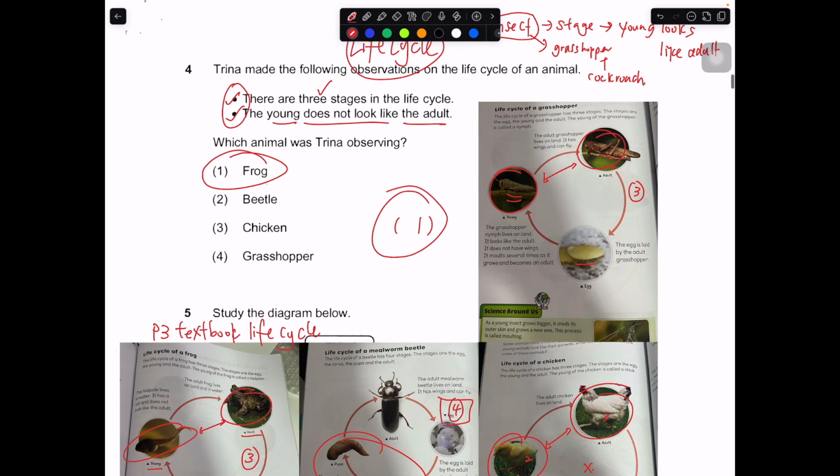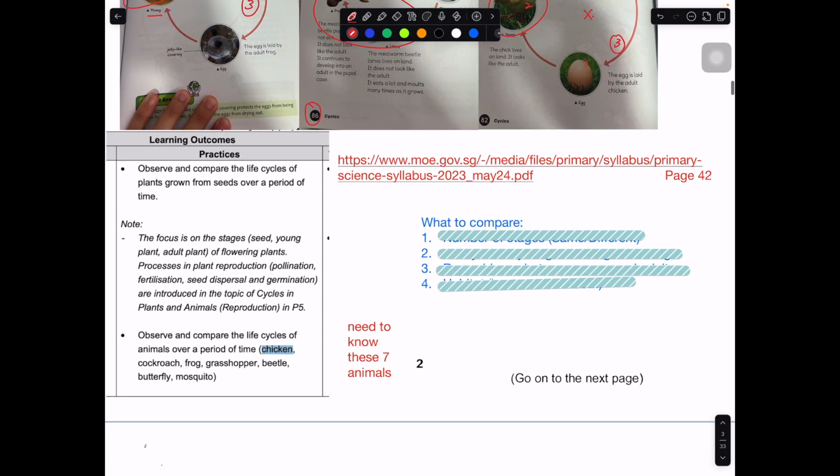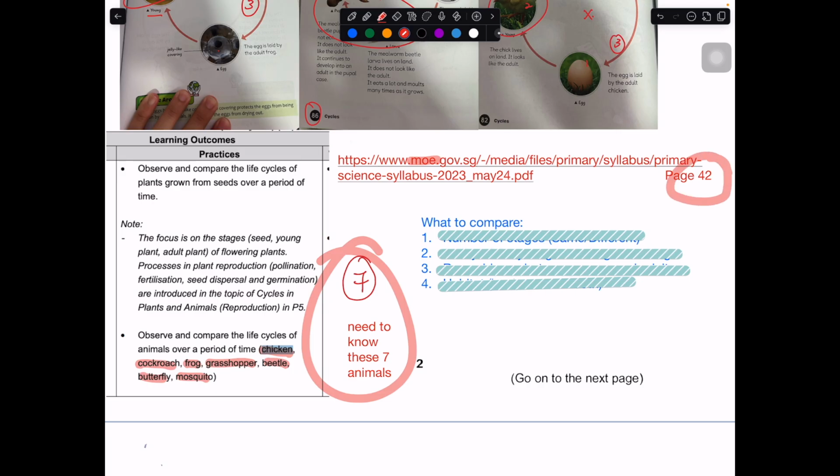Okay, so in this case, for life cycle, there are specific animals that you need to know, and there are 7 of them. Which are the 7? Chicken, cockroach, frog, grasshopper, beetle, butterfly, mosquito. These are the 7. It is laid down in the MOE document, and I've put a link over here. You can take a look. It's page 42. This part you really need to know, and every time you come across a life cycle question, these are the things that you can compare.